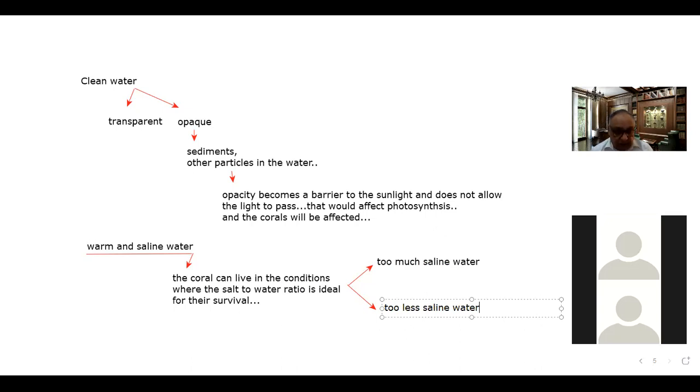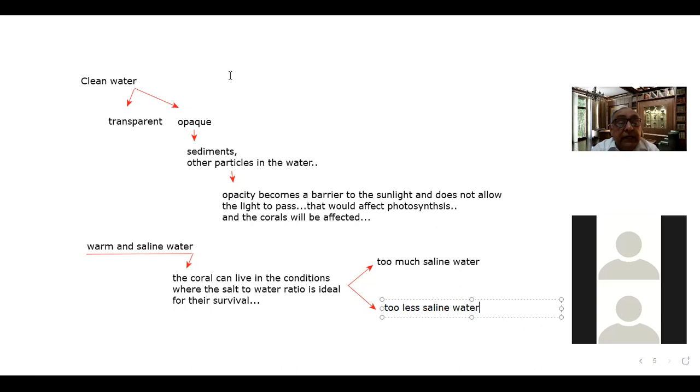So basically what happens? In those areas where estuaries exist, the corals are not usually found, because in those areas, because of the mixing of the fresh water with the sea water, the salinity level comes low, and that is why the corals are not found there, right? So this is the point.